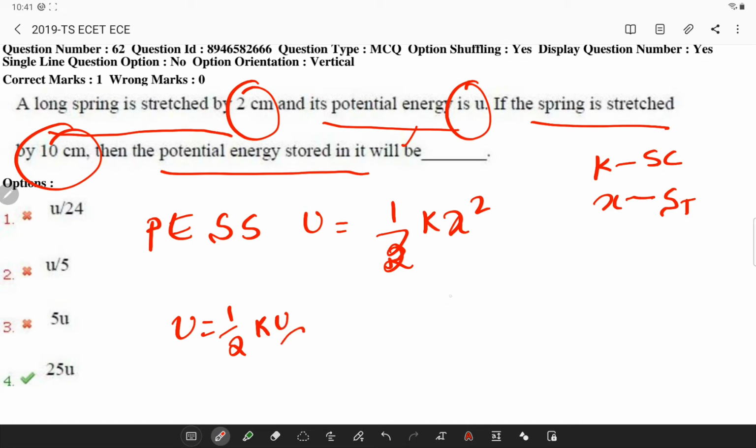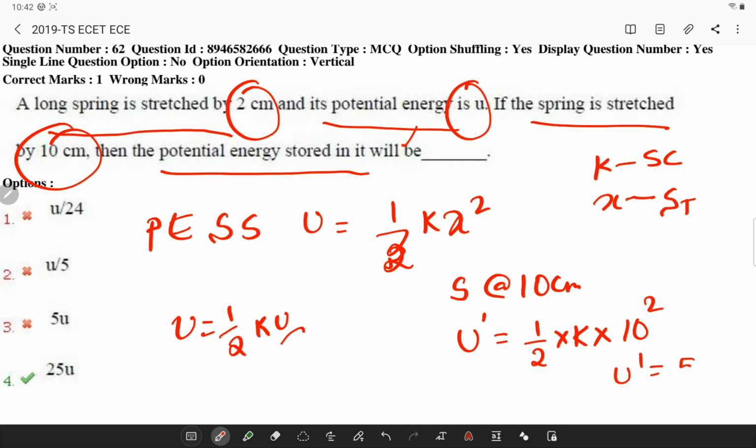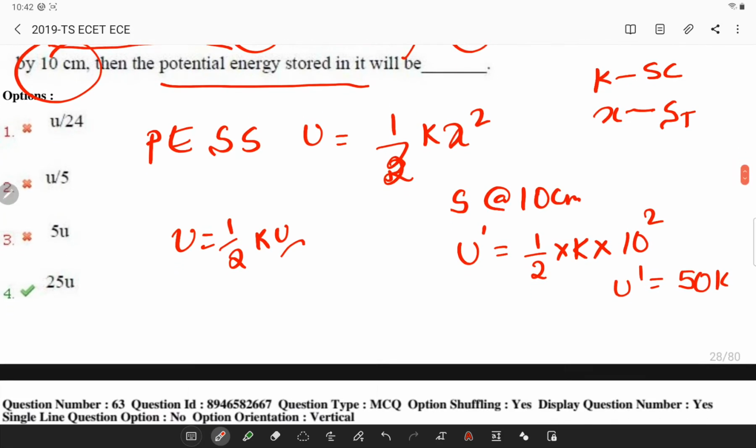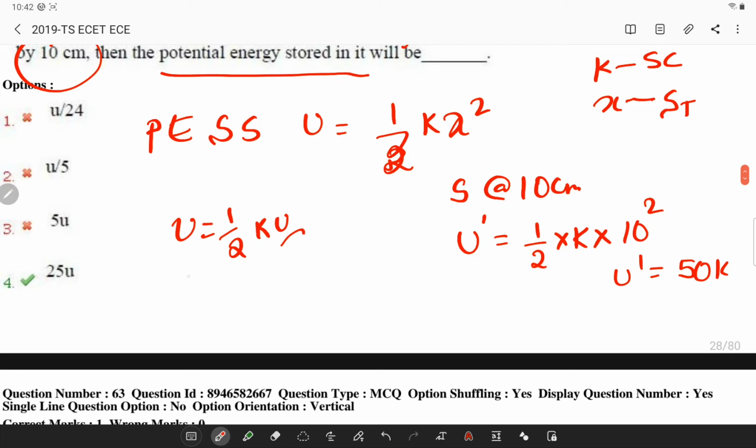If the spring is stretched by 10 centimeters, the energy will be U dash is equal to half into k into 10 square, or U dash is equal to 50k. Now, what is the initial value of potential energy? U is equal to half k into 2 square, which is 2k.